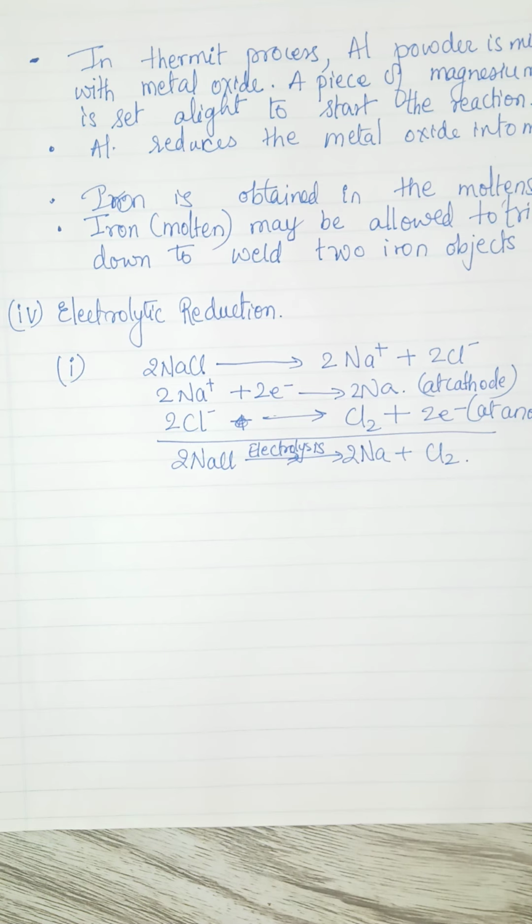Okay, and we have seen the definition of reduction in terms of electron. So when there is a gain of electron, it means it is reduction. Now this is very clear. With this you can also make a note of it. And what is the note?